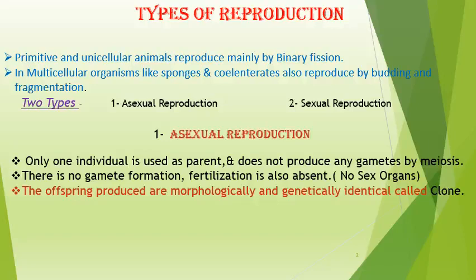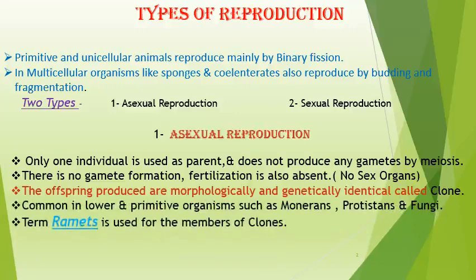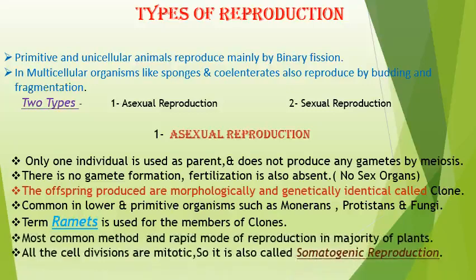The offspring produced by asexual reproduction are morphologically and genetically identical, and they are called a clone. Normally, primitive organisms like the monerans, protistans, and fungi use the asexual mode of reproduction for quick and rapid division of their body.